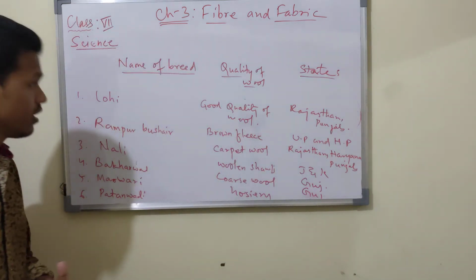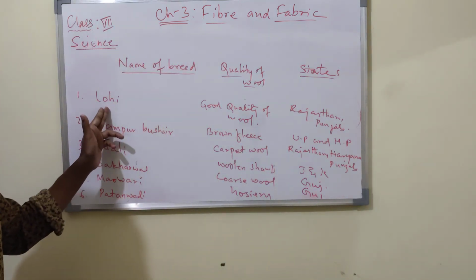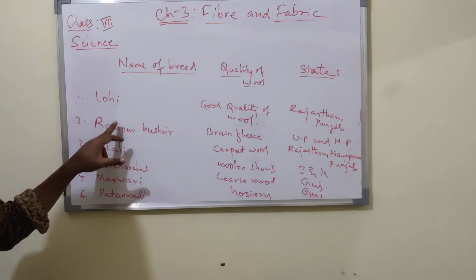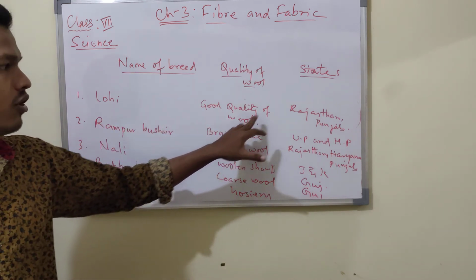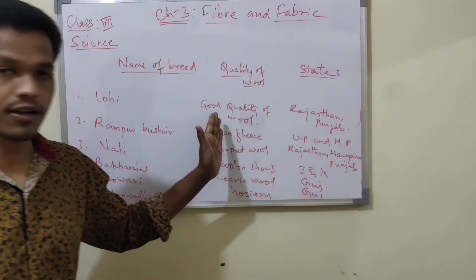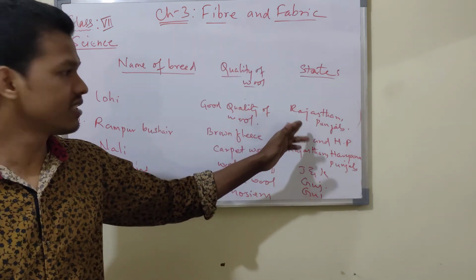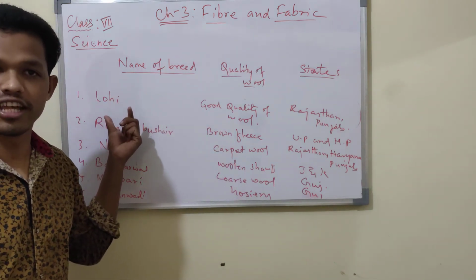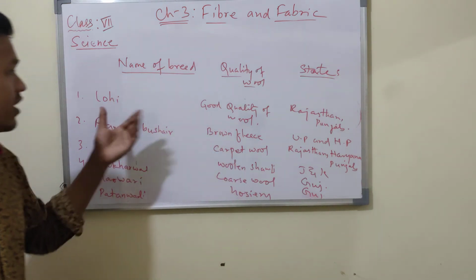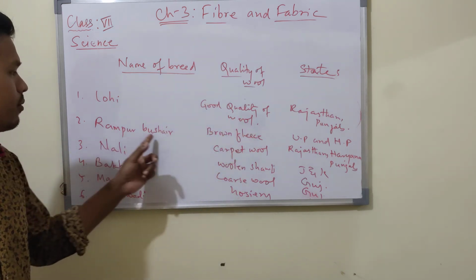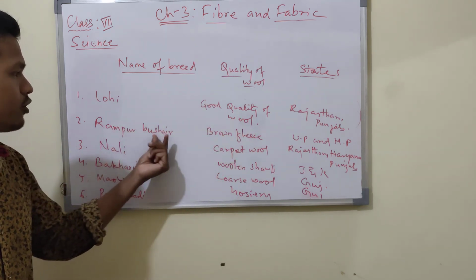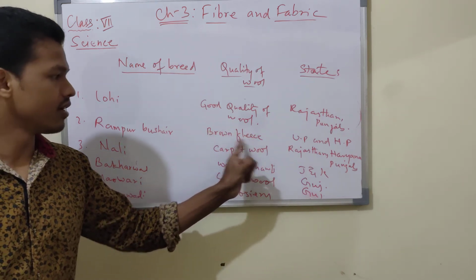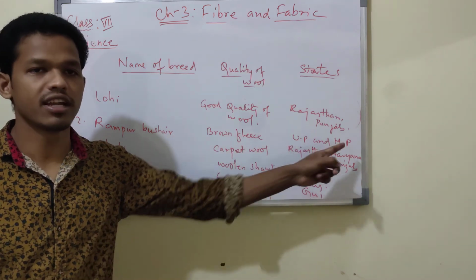These are the different names of the breeds, the different varieties of the animal known as sheep. Lohi gives good quality wool. In Rajasthan and Punjab, these Lohi animals are reared and they give good quality wool. Also the breed known as Rampur Bushehr gives brown fleece. Fleece means hair, brown hair, and that is found in UP and Himachal Pradesh.